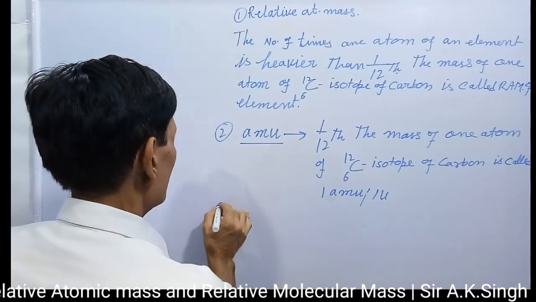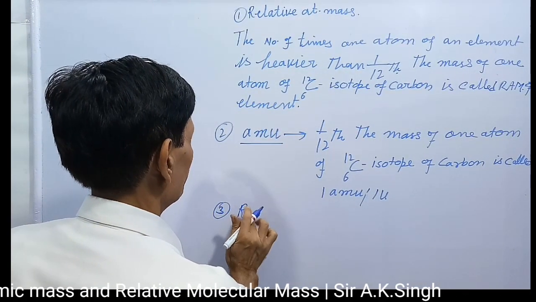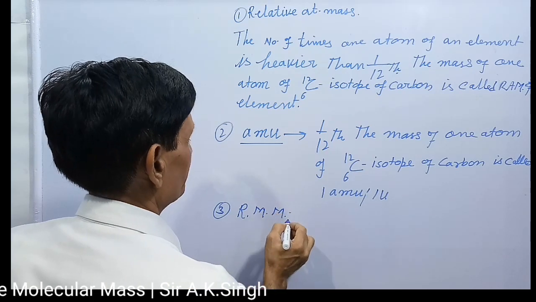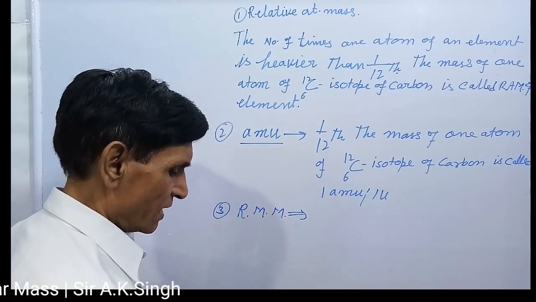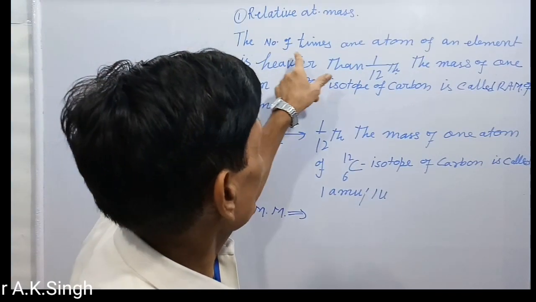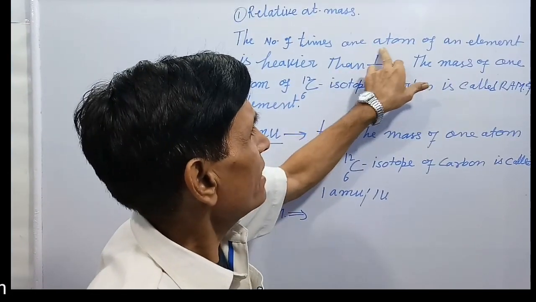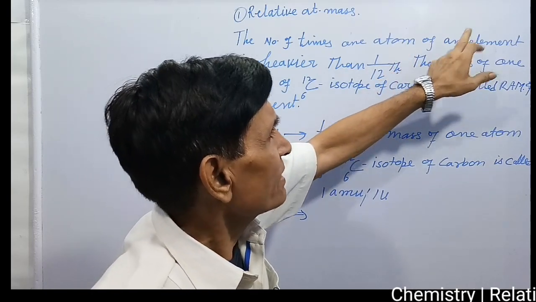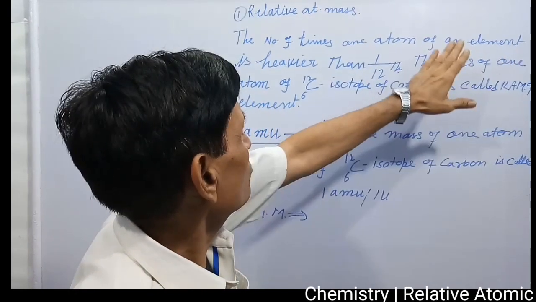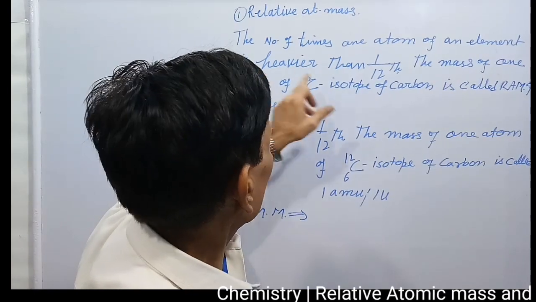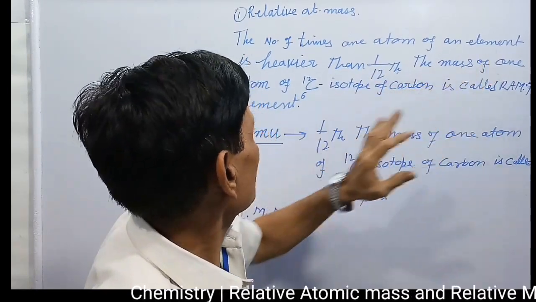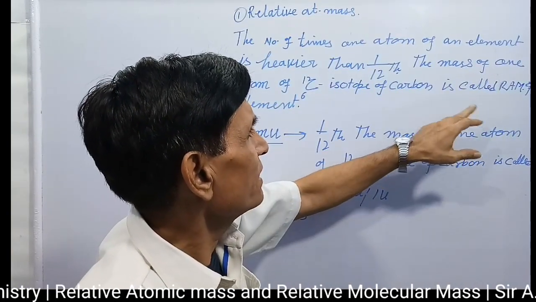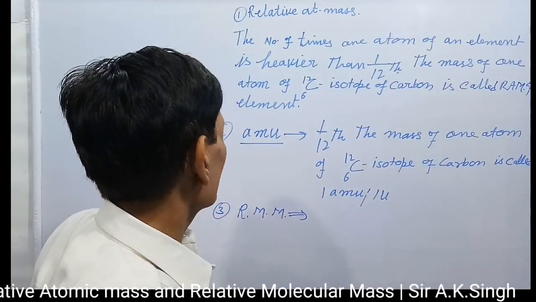Number 3, relative molecular mass. What is relative molecular mass? Same way you will write the number of times, in place of one atom you will write one molecule of a substance. One molecule of a substance is heavier than 1/12th the mass of one atom of 6C12 isotope of carbon is called relative molecular mass.